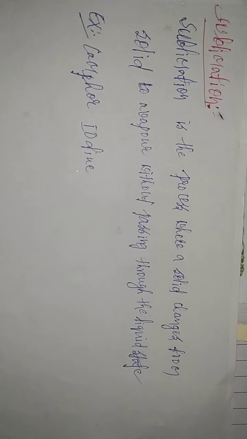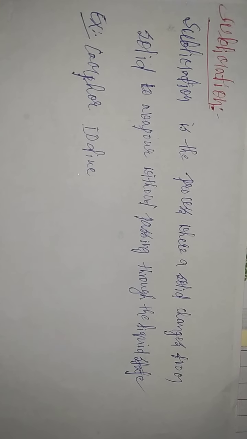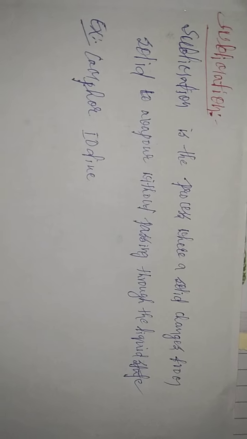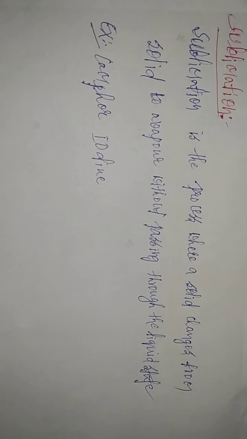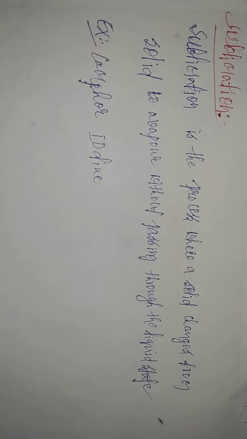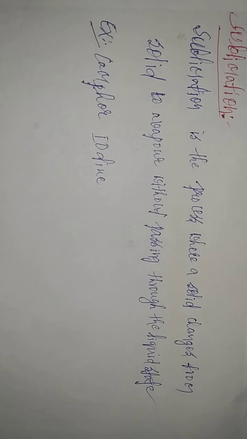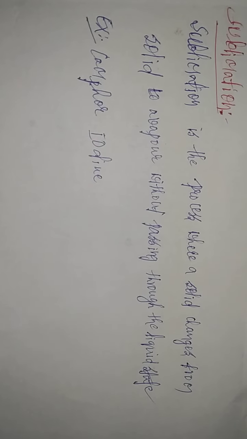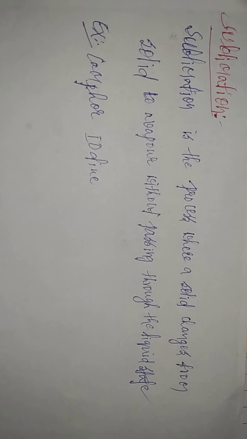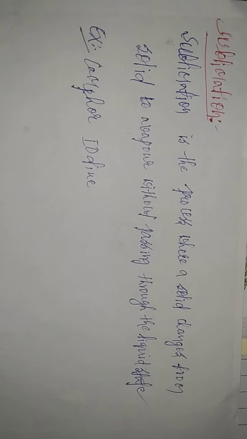Here we understand the concept: a solid directly changes into gaseous state, and gaseous state directly changes into solid state. This process we call sublimation. Examples for sublimation: camphor and iodine. When we heat camphor, which is in solid state, it directly gets converted into gaseous state without passing through the liquid state. Iodine also. These are the two examples for sublimation.